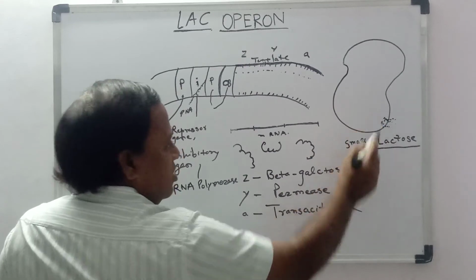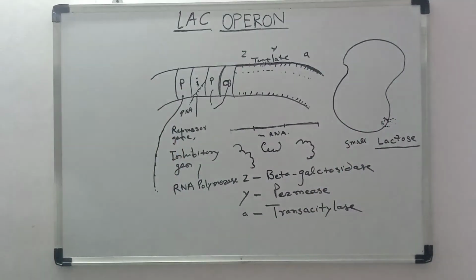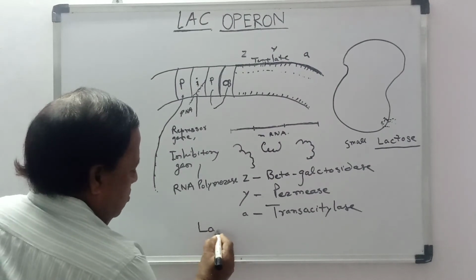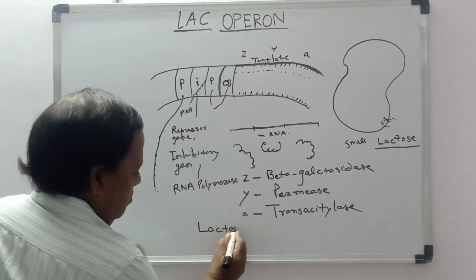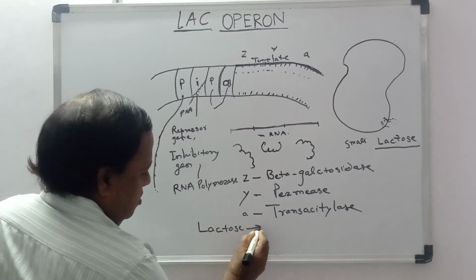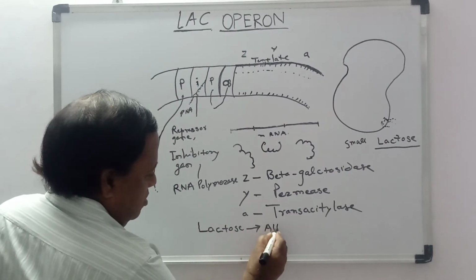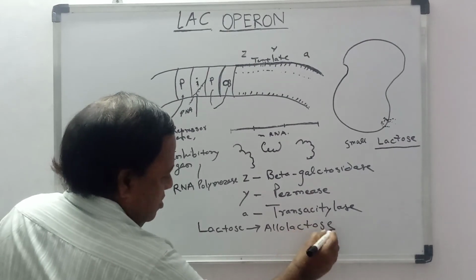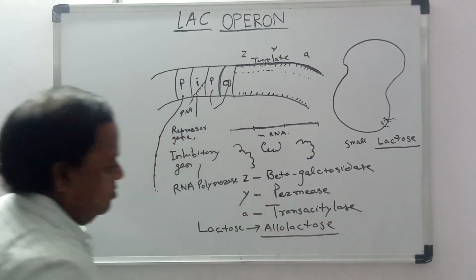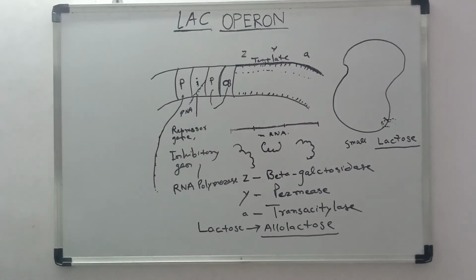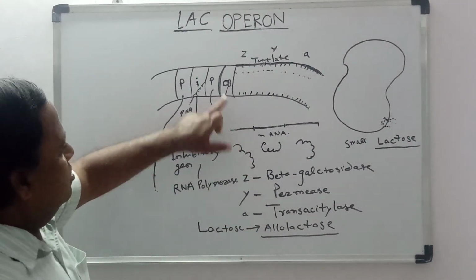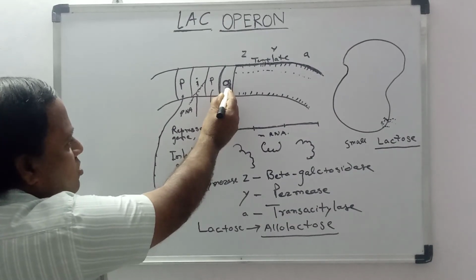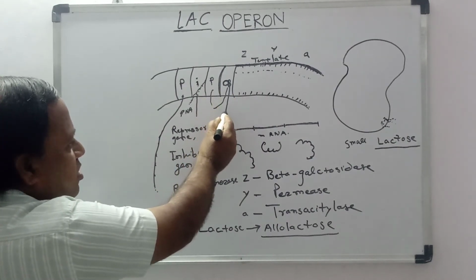Now, after entering inside, this lactose is converted into allolactose, and this allolactose now acts on this operator region and removes this inhibitory protein from here.